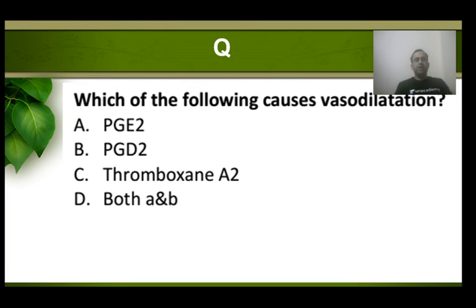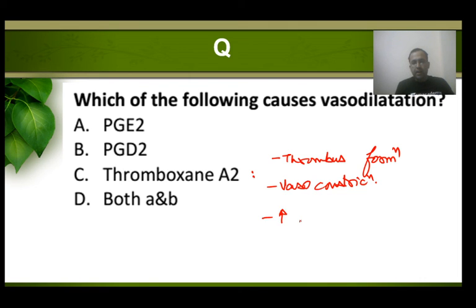Next, this was the November AIIMS easy one. Which of the following causes vasodilation? The name tells you. Thromboxane helps in thrombus formation, so it causes vasoconstriction and increases platelet aggregation.